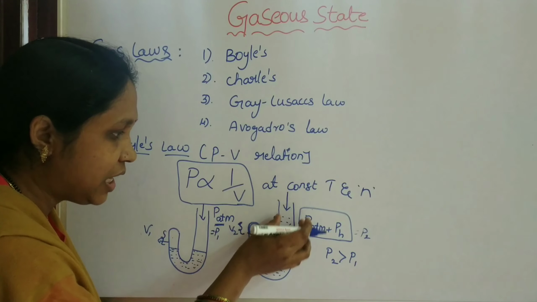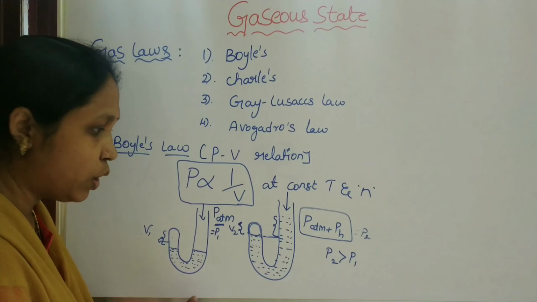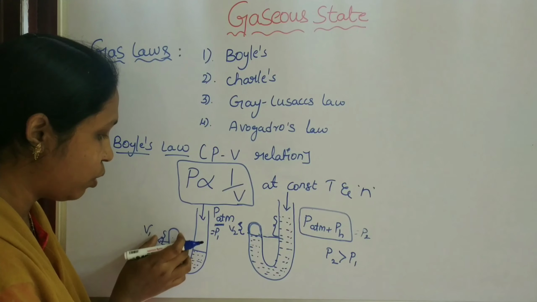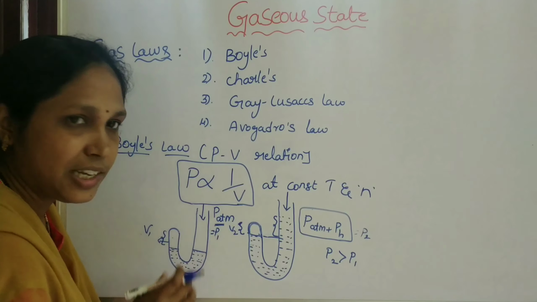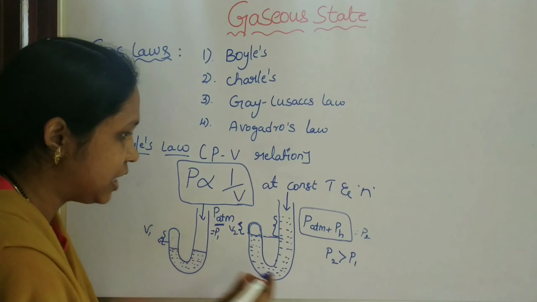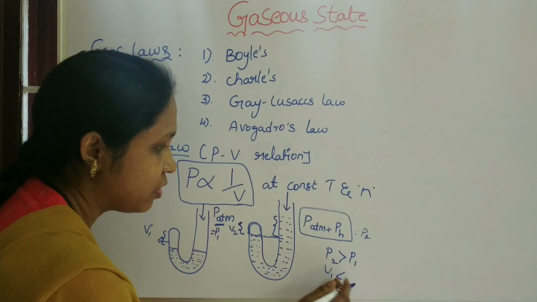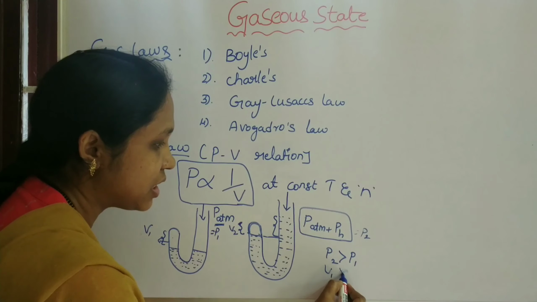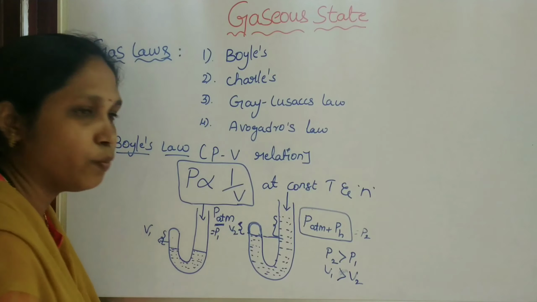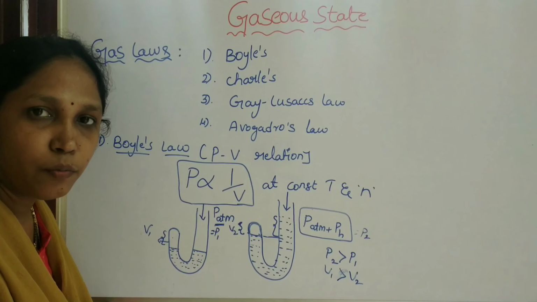So due to the increase in pressure, what happens? The volume of the gas in the closed vessel decreases. So V1 is greater than V2.